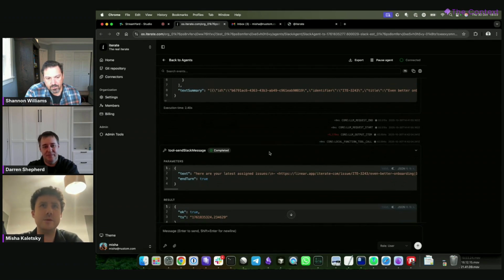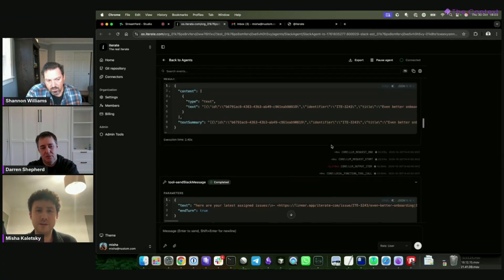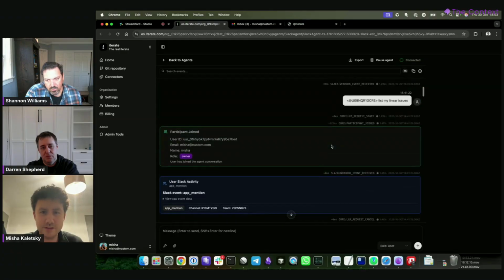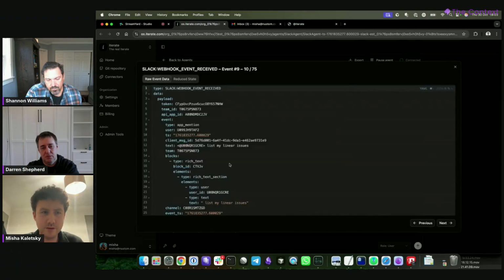We've chatted with folks at OpenAI who've said we're using the Responses API rather than the Chat API, and they've said this is the direction things are going. We're trying to break that assumption that everything is user and assistant. We do use system prompts, of course, and then user messages, but even the user messages are formatted based on Slack webhooks.